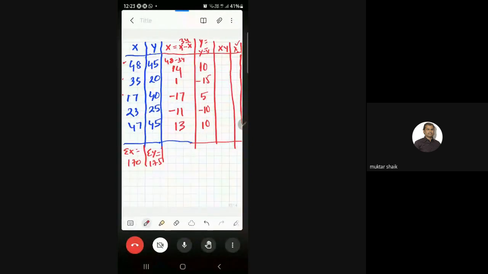X into y: we multiply these x values with the y values. 14 into 10 is 140. 1 into minus 15 is minus 15. Minus 17 into 5 is minus 85. Minus into minus is plus, 11 tens is 110. And 13 tens is 130. Therefore, summation of xy is equal to, just add all the x into y values. Take the calculator. 280.